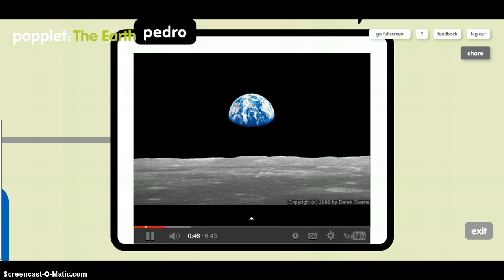Pictures like this were actually a big spur to the environmental movement at the time, because you see Earth as really quite small amidst the emptiness of space, and you realize that the world in which we live, the place we inhabit, is really this little tiny place all alone in the middle of space. And it prompted people to take more thought of taking good care of the Earth.